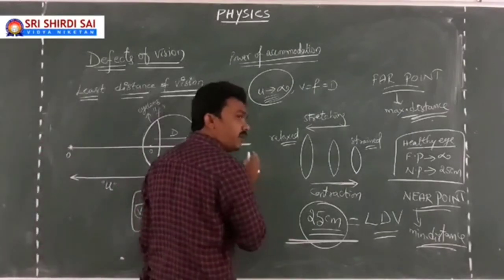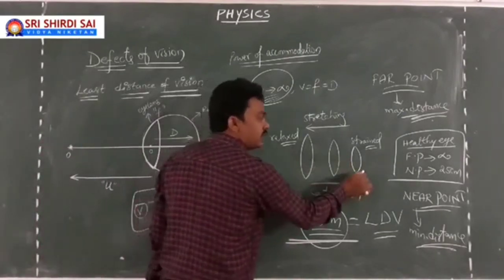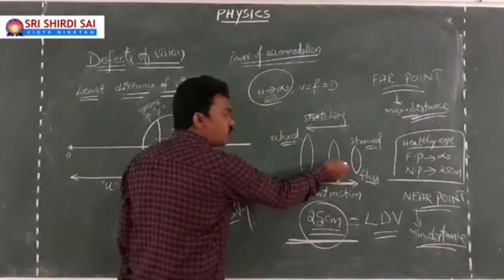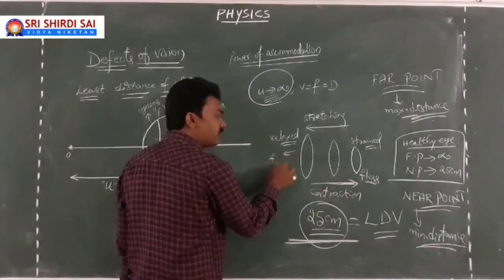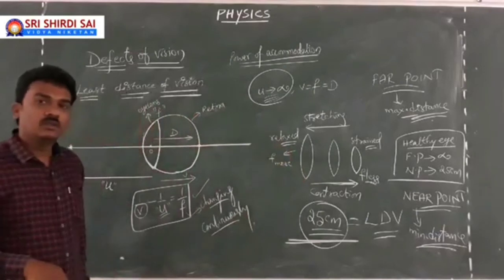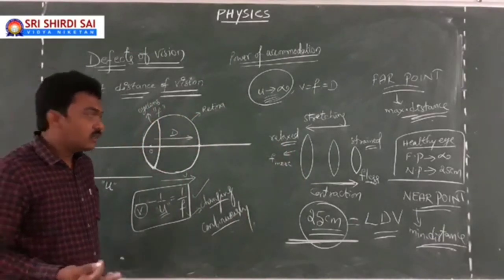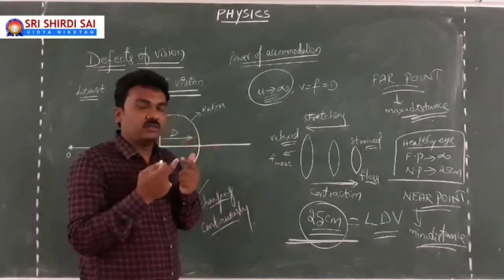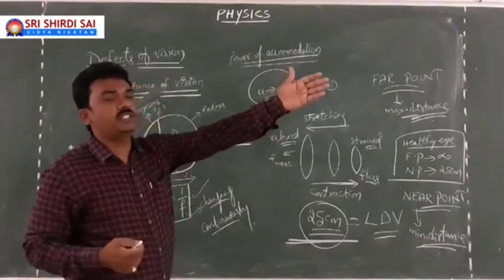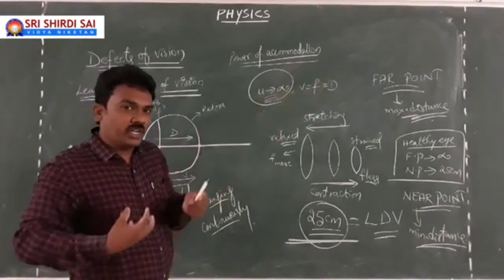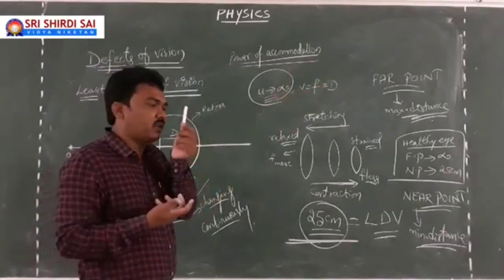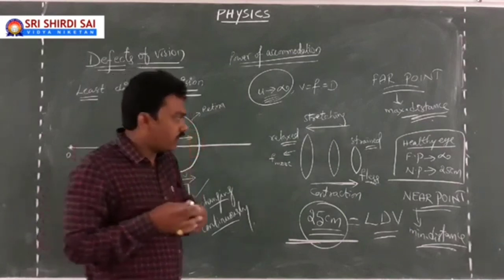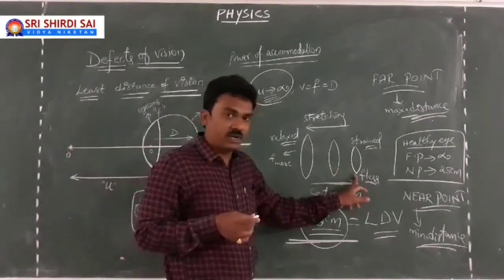As long as the object is coming close to the eye lens, your eye lens will contract, so the focal length will be less. As long as the eye lens is going to stretch, then the focal length will be more. So ultimately, when the object is far away from your eye lens, you will be in a comfortable state. That's why you feel comfortable looking at objects which are far away from you. You feel strained looking at objects which are close to you. Keep your fingers close to your eye and look at them. Your eye feels more strained. Your focal length is less because it has gone for contraction.